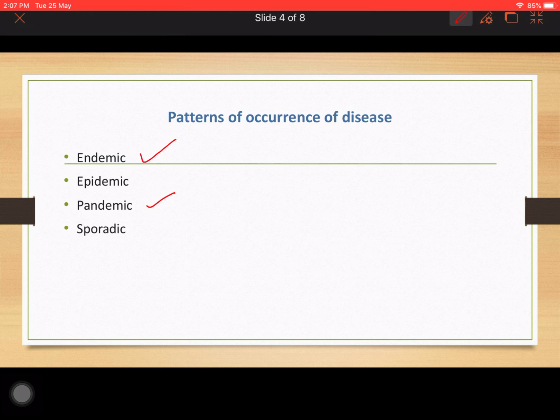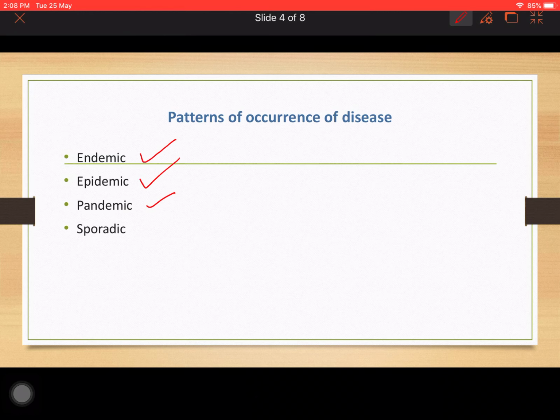Next to it, we will move on to epidemic. So, what is this epidemic? Epidemic is an outbreak of a disease which spreads very rapidly from one place to another. It affects a huge population, and it is not global, but if one part of the country is affected by this disease, then it will quickly spread from one part to another.